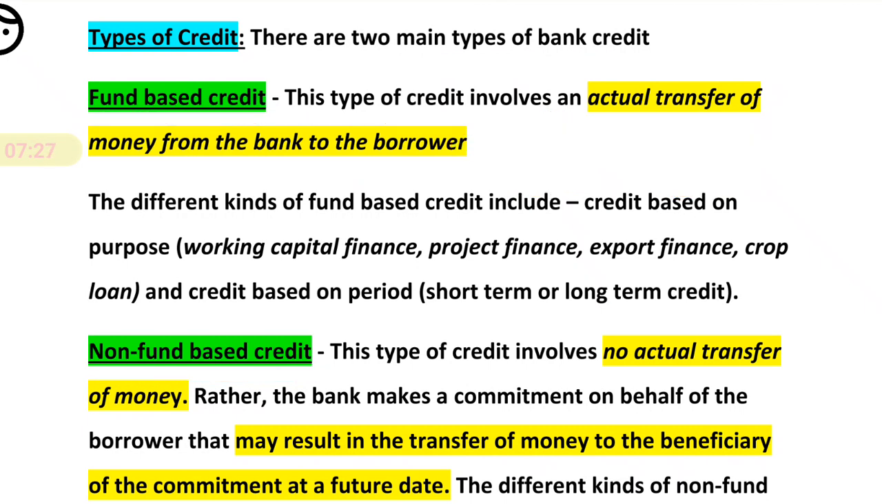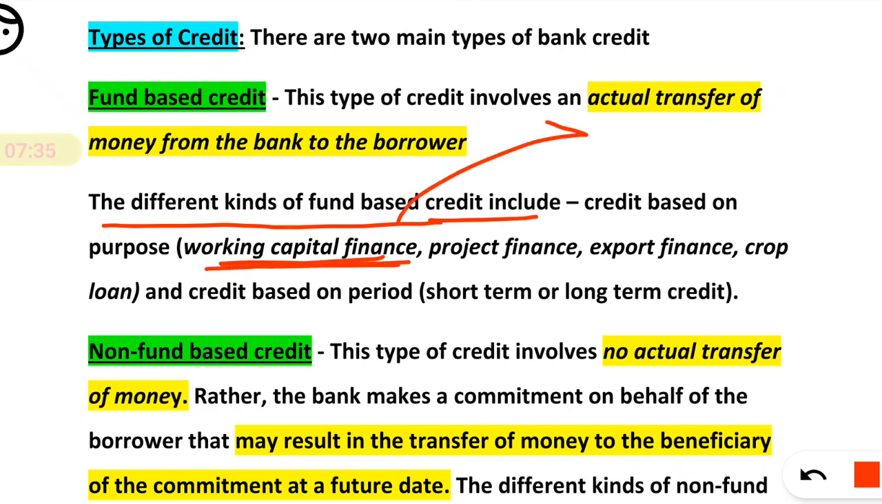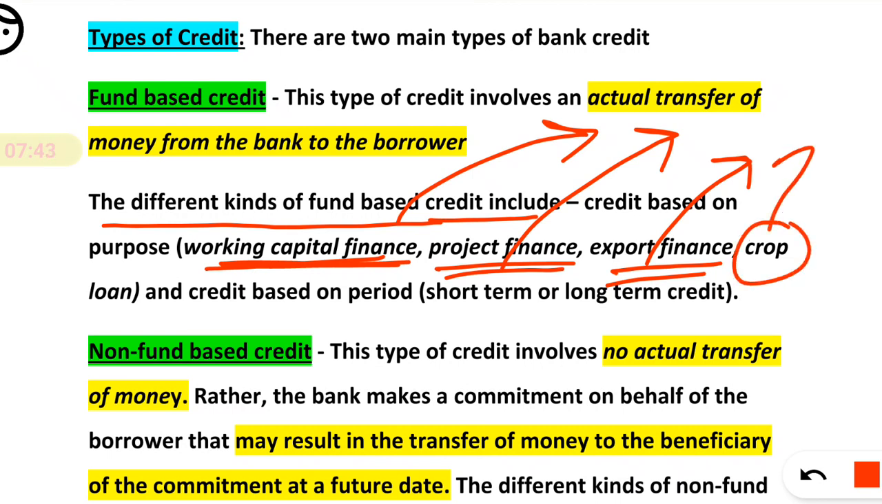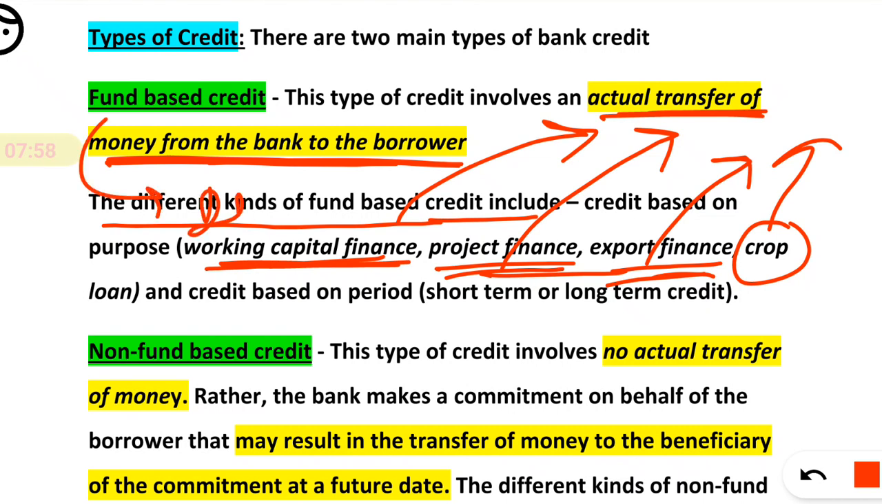The different kinds of fund based credit include, for example, working capital finance, where you are giving money to the customer; project finance; export finance; and crop loan, where you are giving money to the customer or the farmer. These are examples in which we actually transfer money from the bank to the borrower. So remember, in fund based, we disburse the loan. In simple words, fund based is where we disburse the loan.